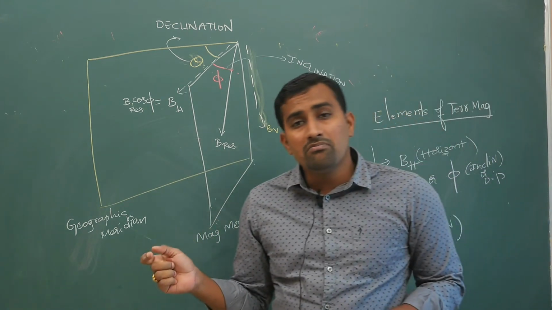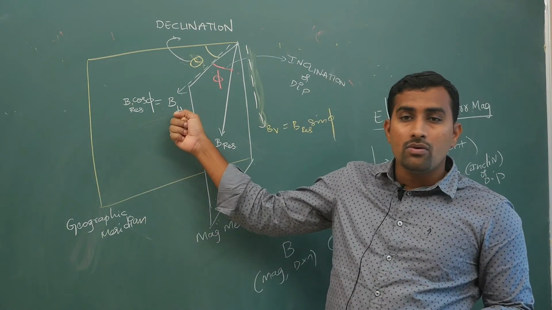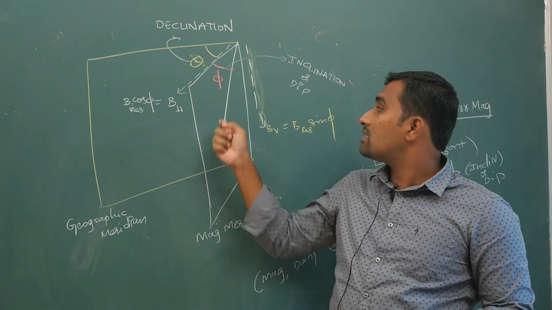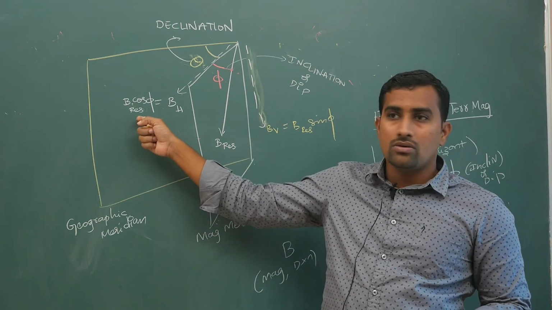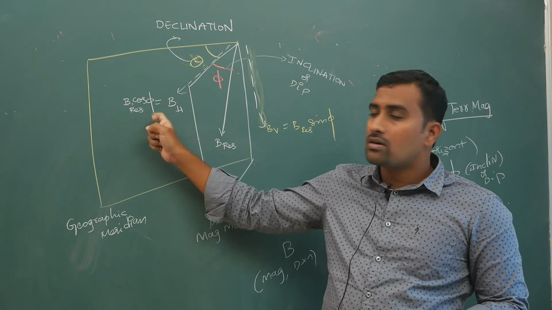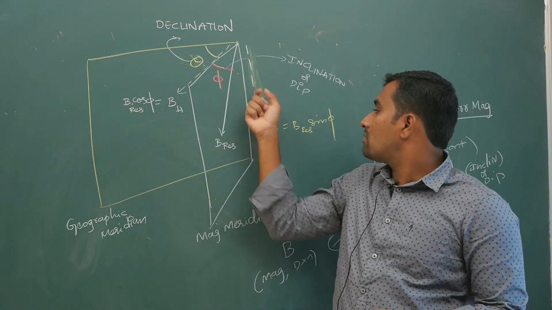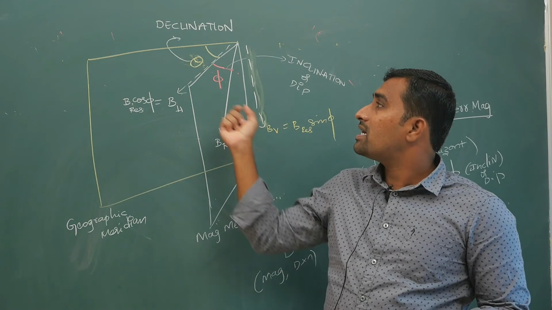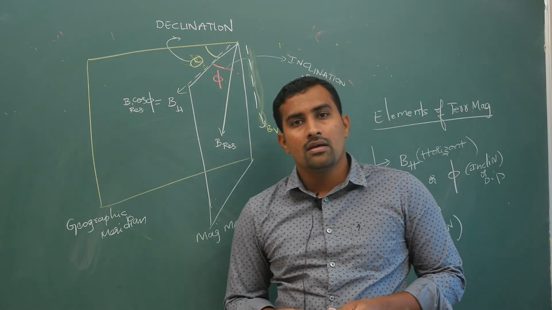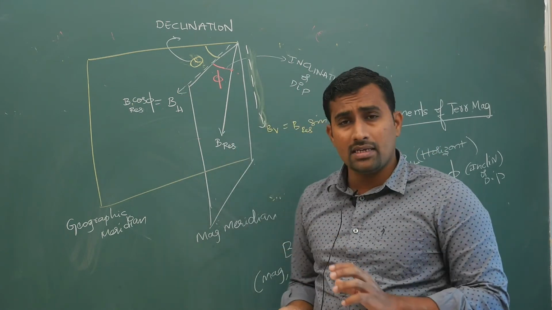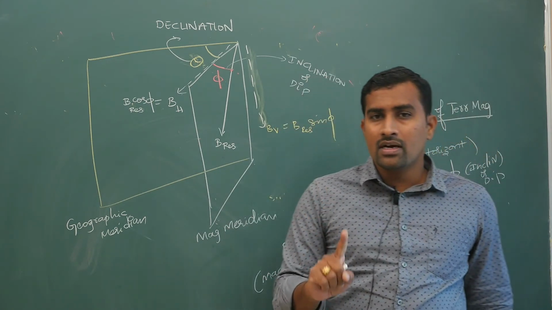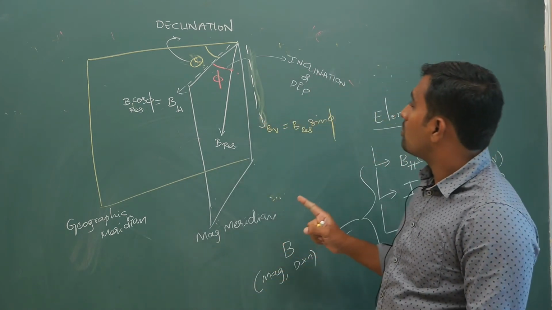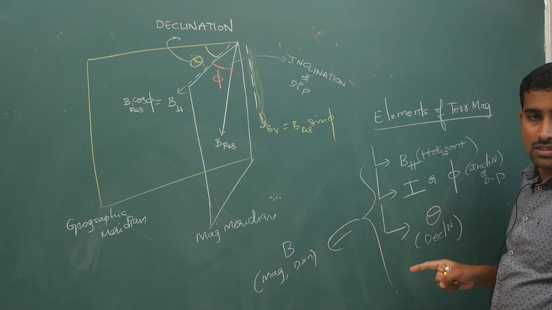Now, simple questions they will ask. They will give you BH, they will ask you to calculate B resultant, they will give you phi. What will you do? BH is equal to B resultant cos phi, you will substitute the values. Similarly, if BV is unknown, you can calculate it. I will take care of this in the problem solving session, don't worry. But often one relation will be given. Hope you have understood this.